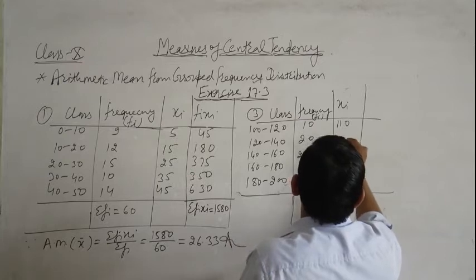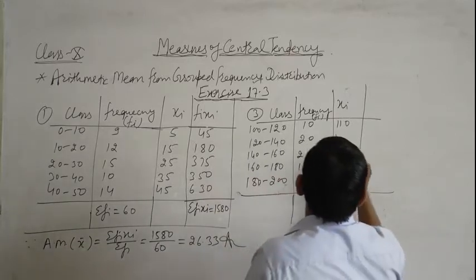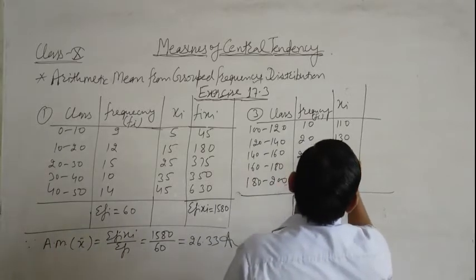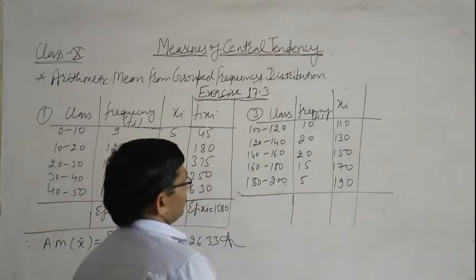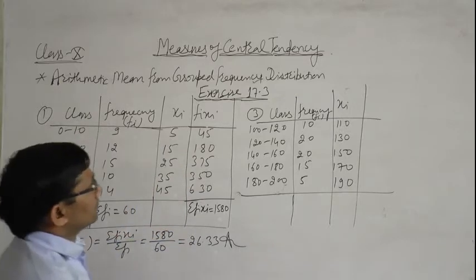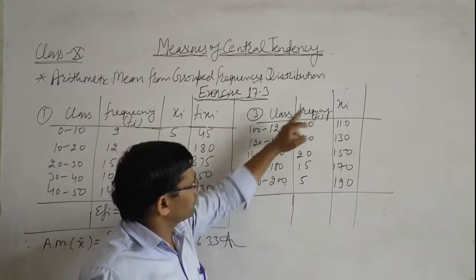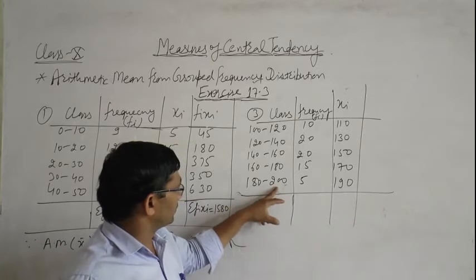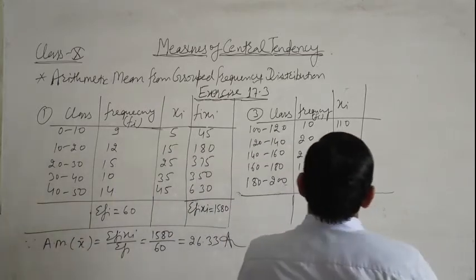Then 120 plus 140 means 260. 260 upon 2, we get 130. Then 150, then 170 and 190. First we find xi: lower limit plus upper limit divided by 2. The last one, lower limit plus upper limit, is 380. 380 divided by 2 means 190. Okay, now same.